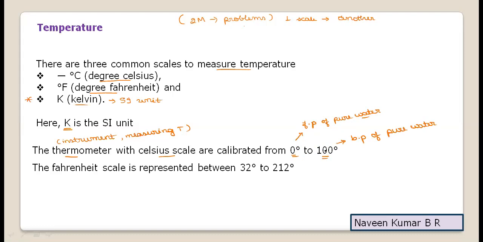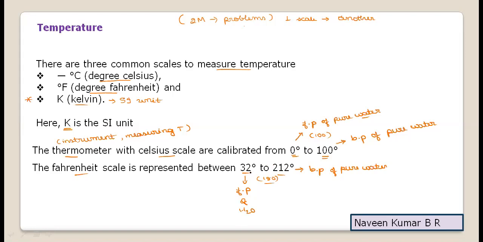Similarly, in the Fahrenheit scale, 32 and 212 signify the same. 32 degree Fahrenheit is the freezing point of pure water, whereas 212 degree Fahrenheit is the boiling point of pure water. So here the difference between 0 and 100 is 100. Here 32 to 212 is 180.